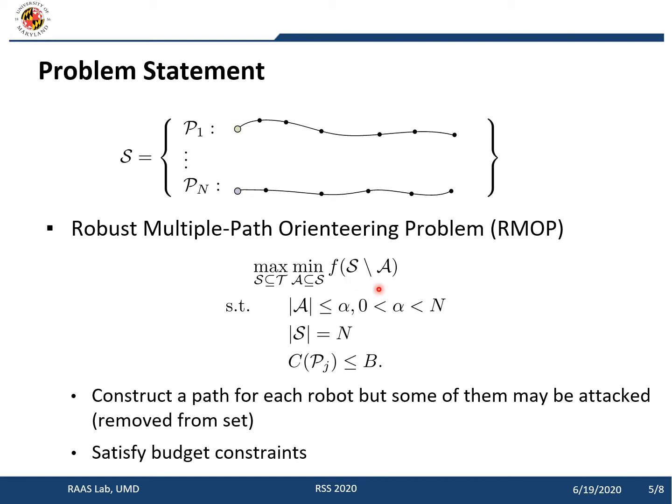And the set A here is the set of paths that will be removed from the set S. In this optimization problem, the first constraint corresponds to the limited number of failures or attacks, and we assume alpha is known. And the second constraint corresponds to the number of robots, cardinality constraints. And the third constraint corresponds to the budget constraint for each robot.